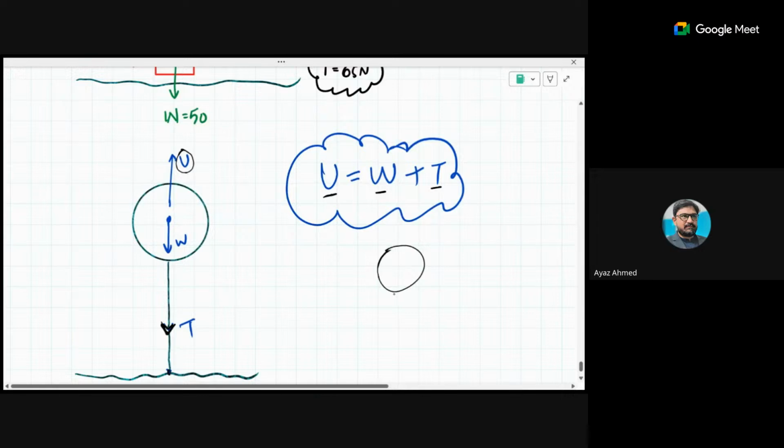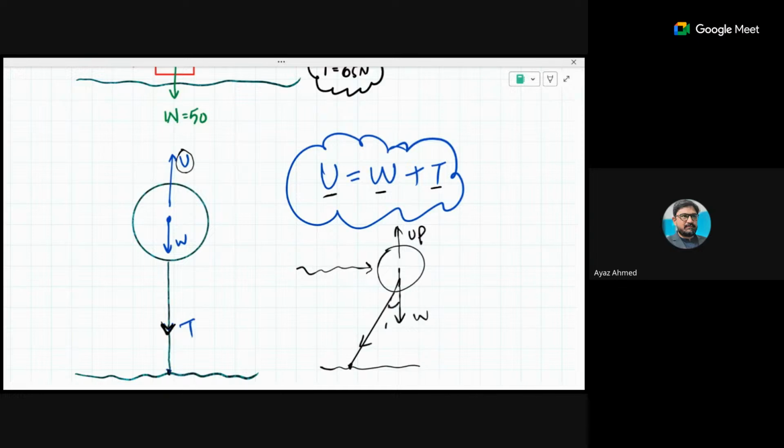In that one, it is said that the sea water is there, and that sea water just pushes the balloon in this way, and the tension on the rope is in this way. That rope is held over here, right? And the weight of the balloon is this way. This is the weight of the balloon. Then the upthrust is acting in this direction. Then tension is acting at a certain angle theta. So you can calculate the tension on the rope.